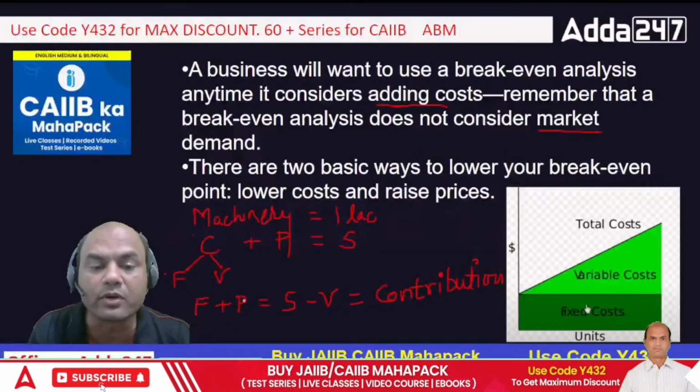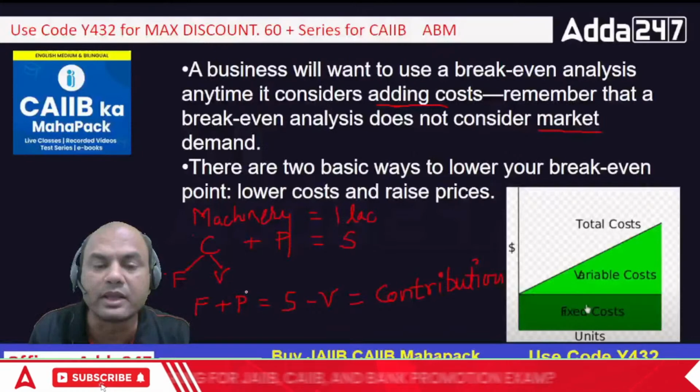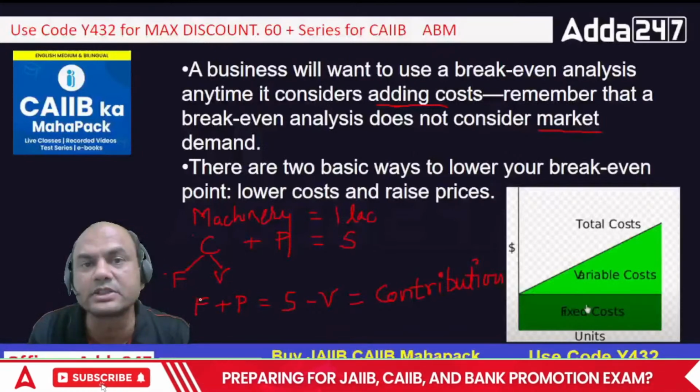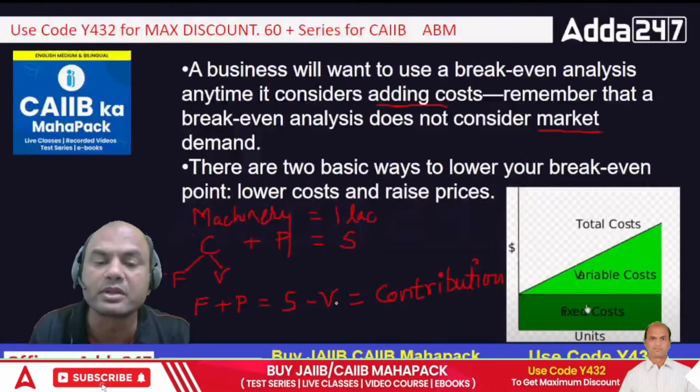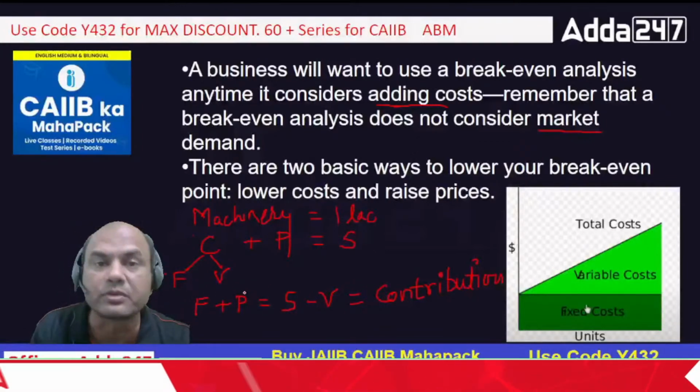If I am not doing any profit, then what? See here, it's like this. Suppose I remove this P and I just bring in F, then what does it mean? My sales minus variable cost are covering my fixed cost. So this will be my break-even point. Here P will be 0.